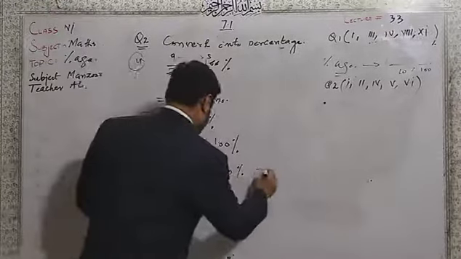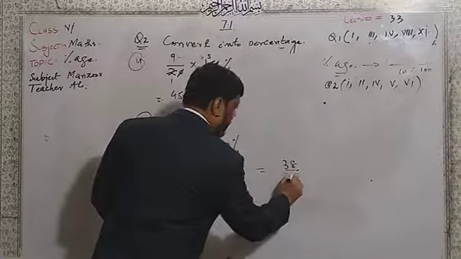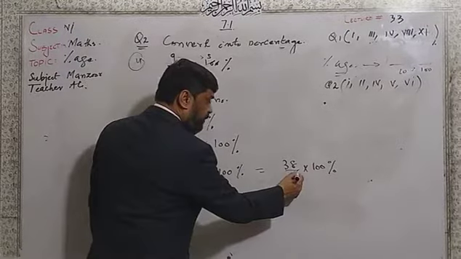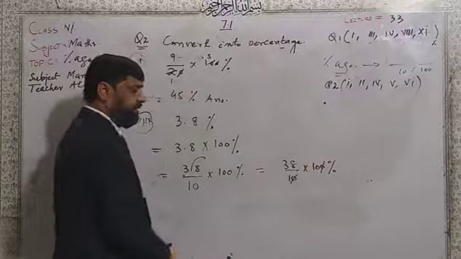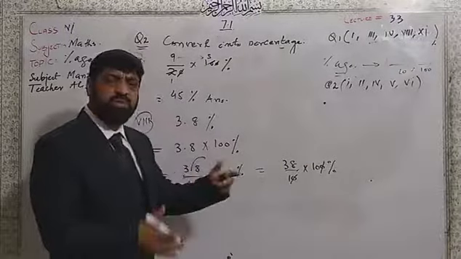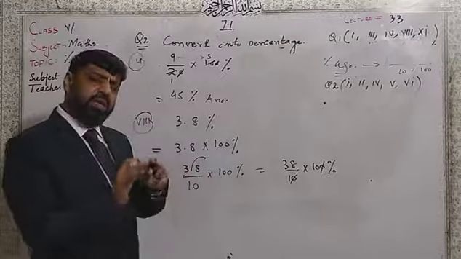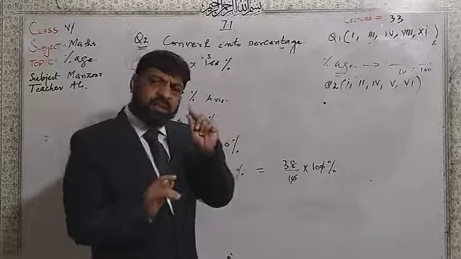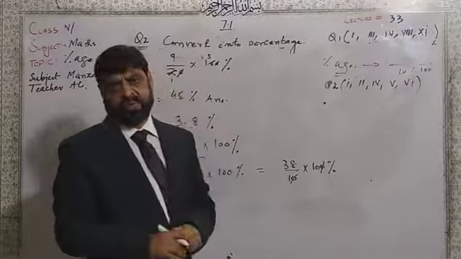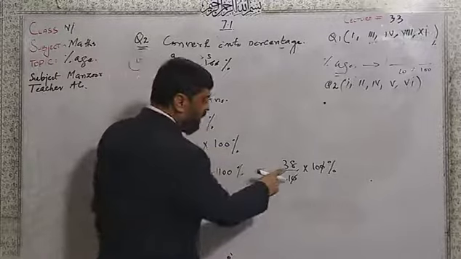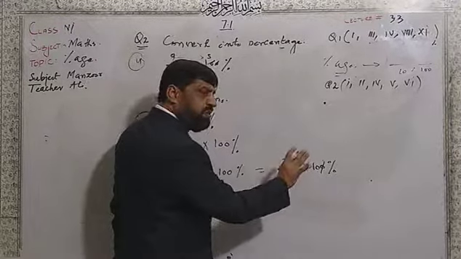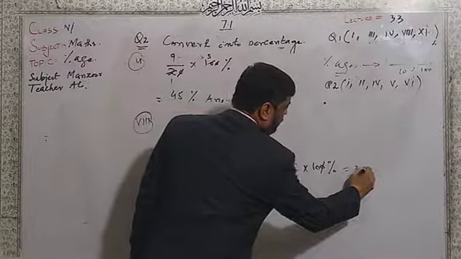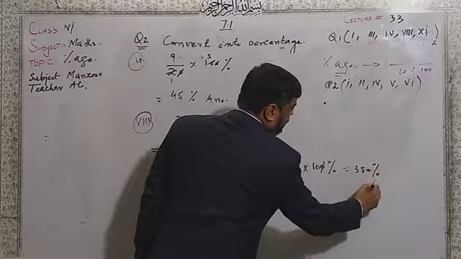Now we got here 38 over 10 multiplied by 100%. Dear students, here 0 cancels by the last 0 of this digit. Here is 1. No need for 1 in the denominator. Understood that every number possesses the denominator 1. Every number. Here 38. If there is 1, understood there is 1. 38 multiplied by 10, we will get 380%. This is the answer.